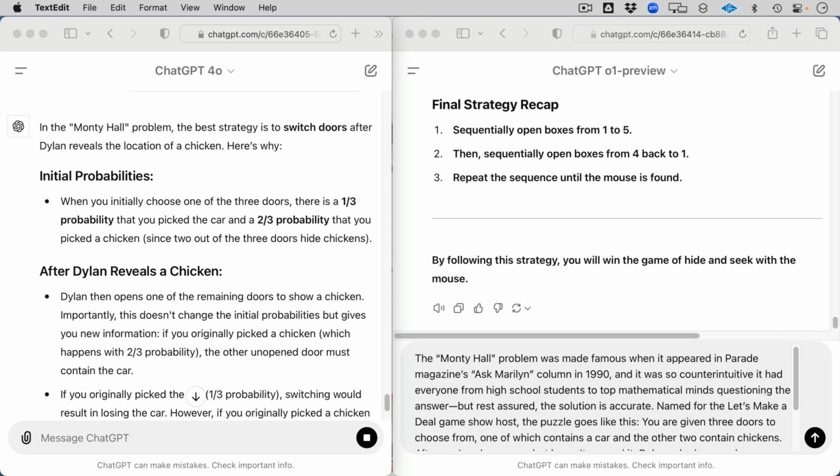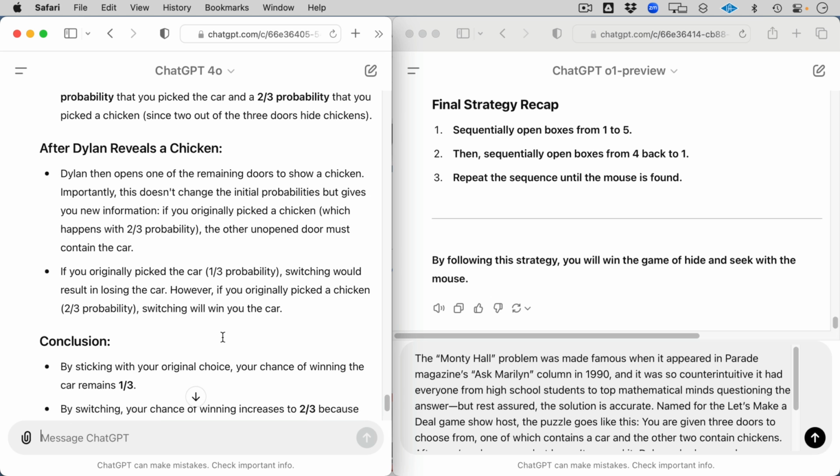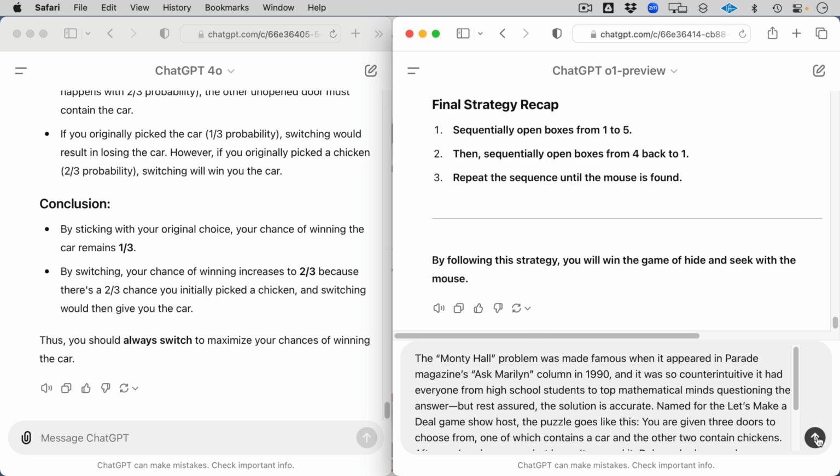Named for the Let's Make a Deal game show host, the puzzle goes like this. You have 3 doors to choose from, and one of which contains a car and the other 2 contain a chicken. You've probably seen the show, so you get it. After you've chosen one but haven't opened it, Dylan, who knows where everything is, reveals the location of the chicken from behind one of the 2 doors. Should you stick with your original choice or switch if you want the car? Now, the answer is you should switch. This is a tricky one. So let's see what we come up with. Initially choose the 3 doors. Dylan reveals the chicken. So you should always switch. Fantastic. Okay, great.